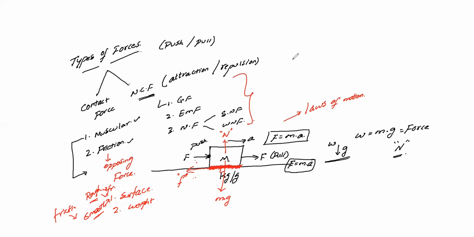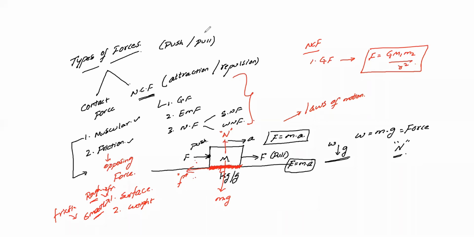Now we'll discuss the non-contact forces. Here we are going to discuss the attraction and repulsion forces. Let's see the first one, gravitational force. You may have seen this. The gravitational force formula is F equals G m1 m2 by r square. Remember, F equals G m1 m2 by r square. This is your force relation. You already know this one. Let's see it in detail.